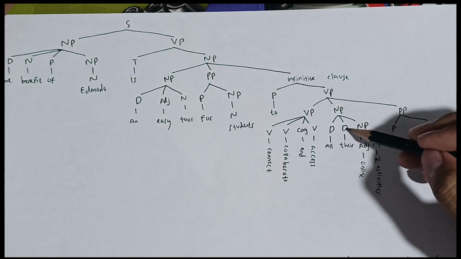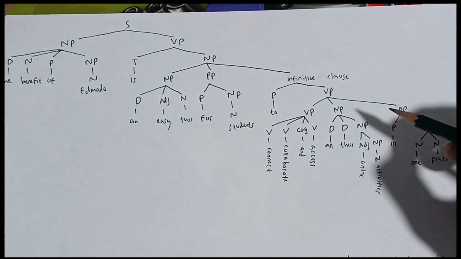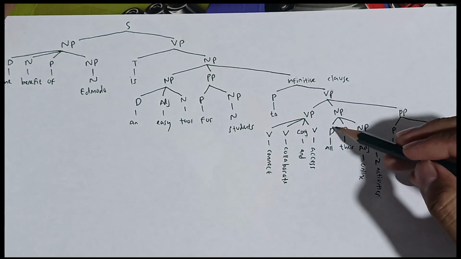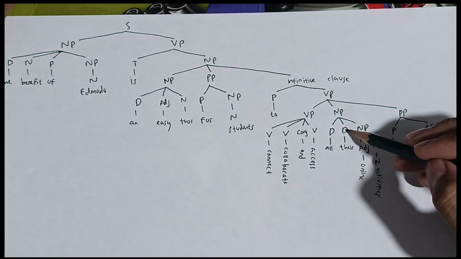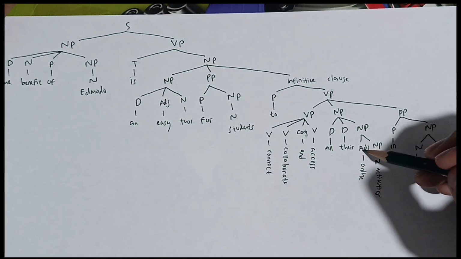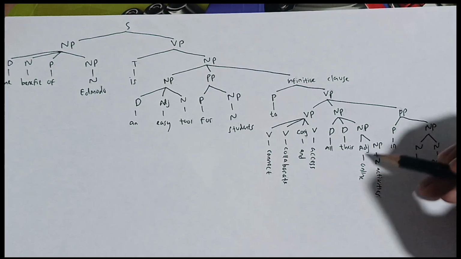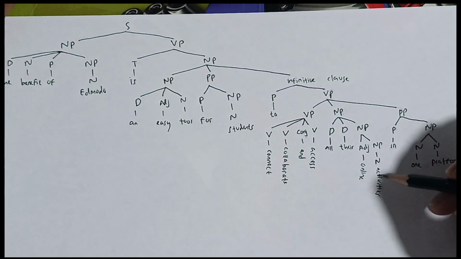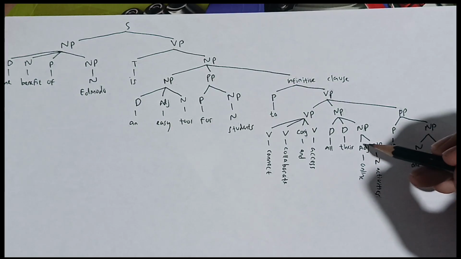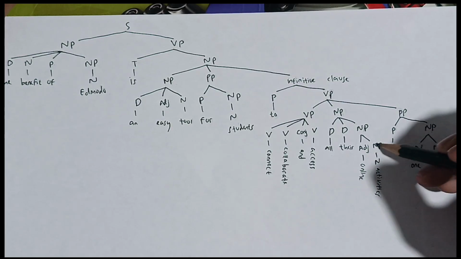Although there are 2 determiners, the main is the noun, online activity. So it's called a noun phrase. The determiner is all, and then the second determiner is there, and then the noun phrase is formed by adjective and noun phrase. The adjective is online, the noun phrase is activities, because activity is plural, so it's called a noun phrase. The noun is activity, and then the adjective describes the noun phrase.